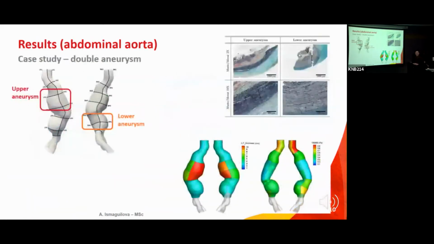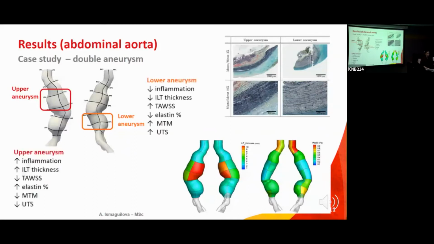Here's our double aneurysm as well, just to give you an idea of the results that we find. We found a very different geometrical, fluid dynamics, and mechanical appearance of these two aneurysms in the same patient. So we tell our surgical collaborators, and also in the literature, it is really not enough to go in and pick one piece and say that that represents your aneurysm. They're actually very different.